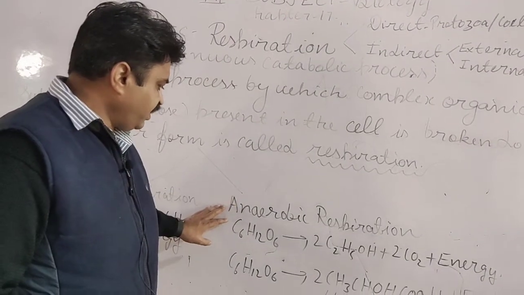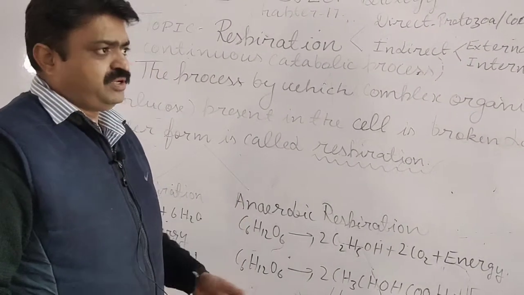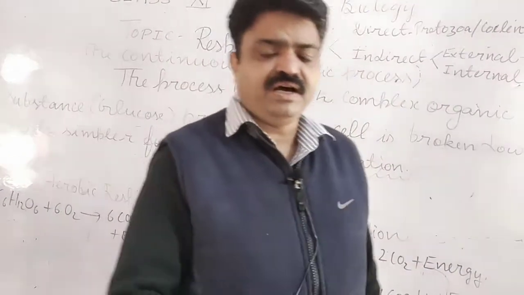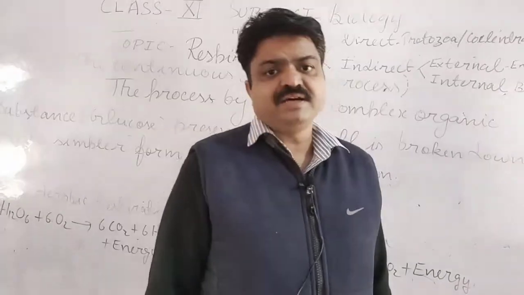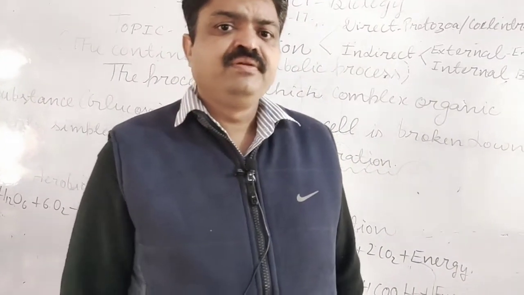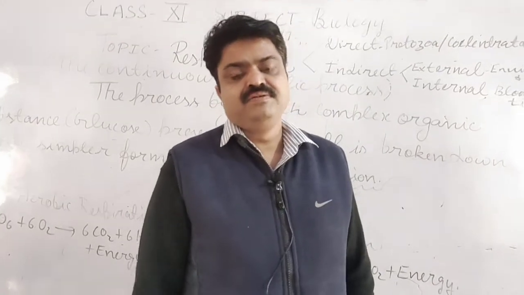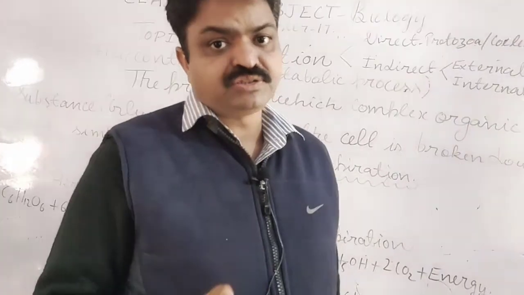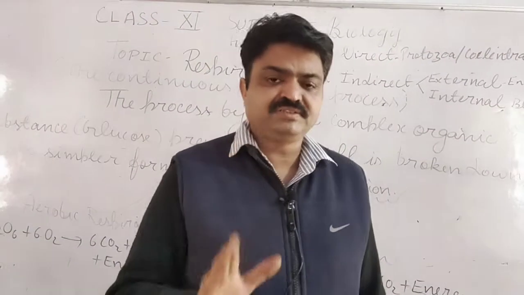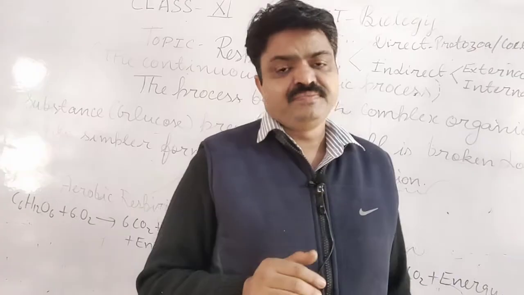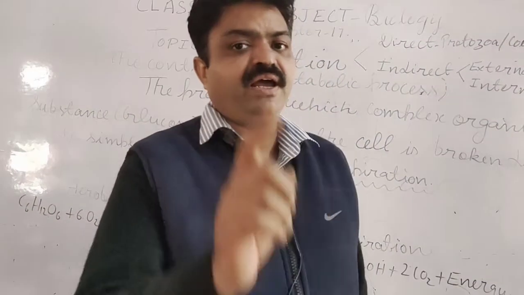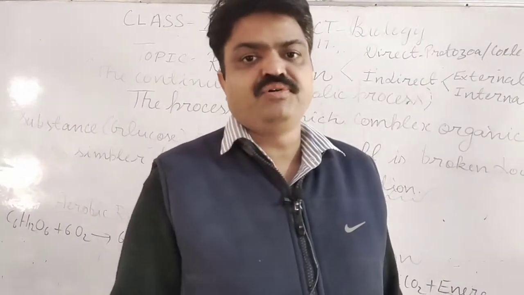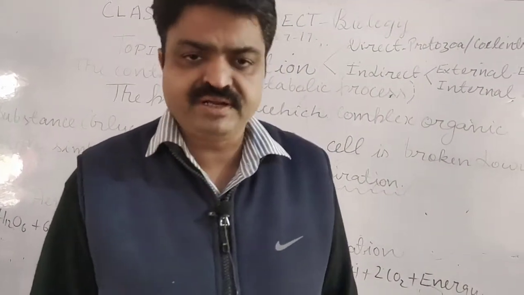Generally, anaerobic respiration is found in bacteria and fungi. It is also found in parasites, students, like hookworm, liver fluke, ascaris, and tapeworm. This is the most important question, and generally it is asked in the exam: which type of living organism has anaerobic respiration. So it is the parasites that have the parasitic mode of nutrition that have anaerobic respiration.